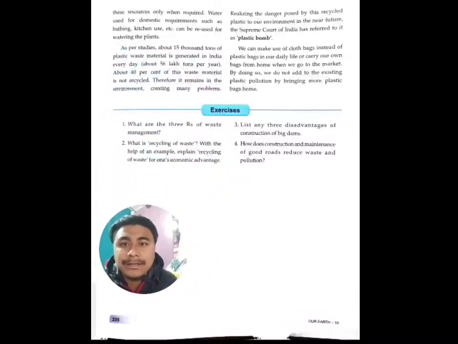So that some contribution can be made in controlling the level of pollution. Some of the items which we generally throw away can be reused, or we can recycle them, isn't it? Like electrical appliances, instead of throwing them, we can repair them and use them. So all those kinds of things can be done.